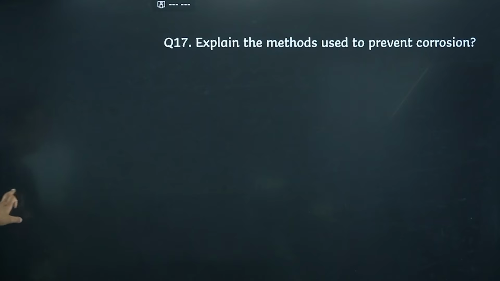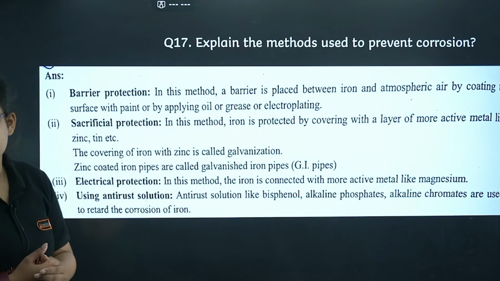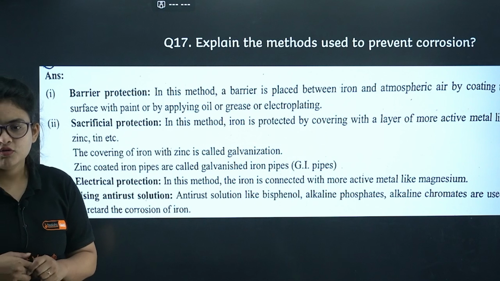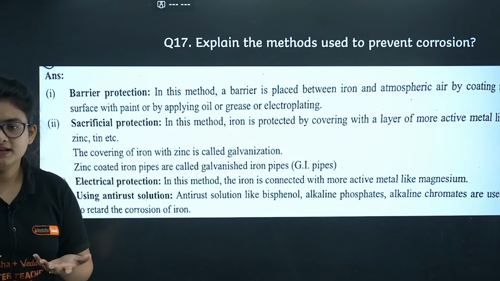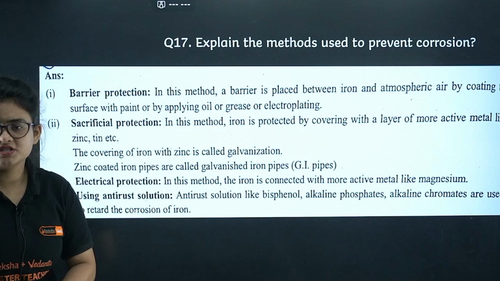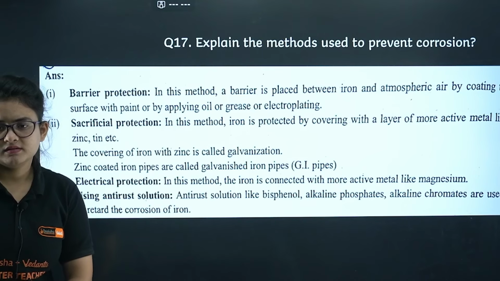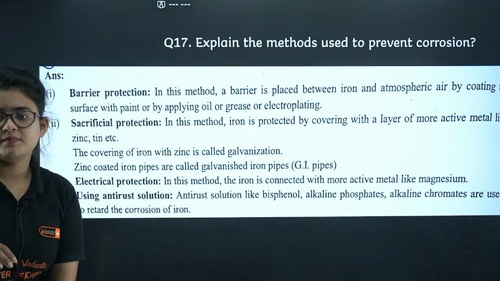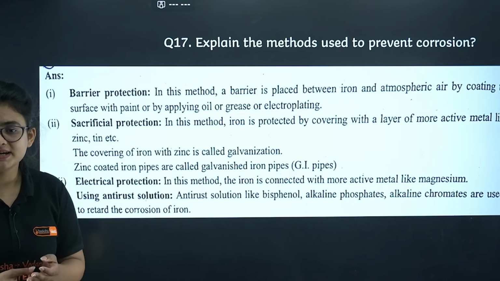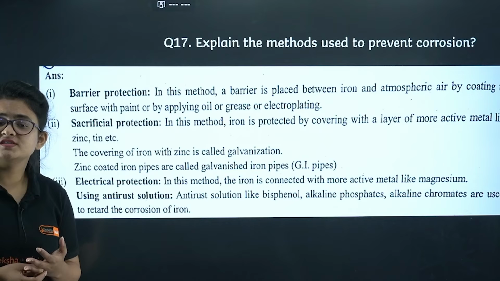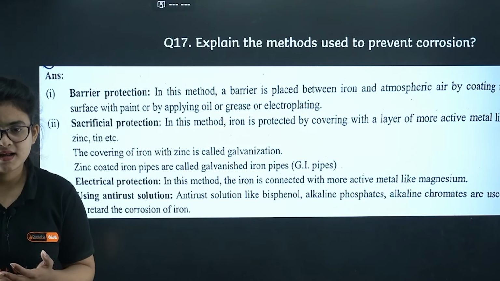Okay, explain the methods to prevent corrosion. You can use a barrier protection method, like you can apply grease, oil, color, electroplating, like this. Sacrificial protection means you can protect the surface by providing a layer of another metal on it. That is called, like utilizing zinc, if you proceed, it is called galvanization, right?